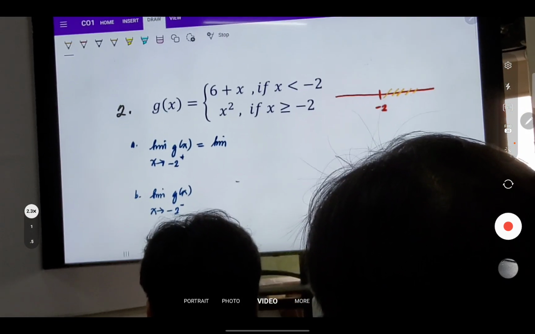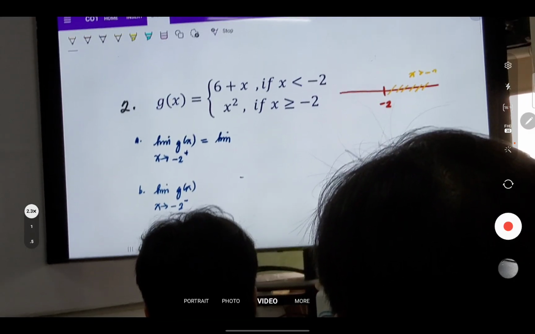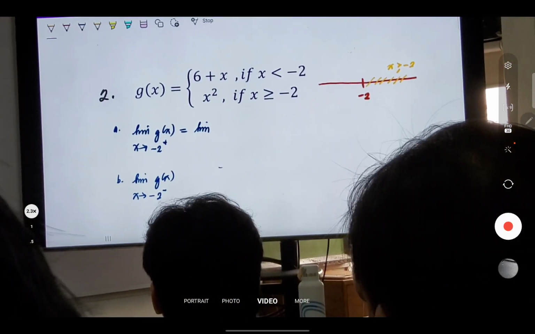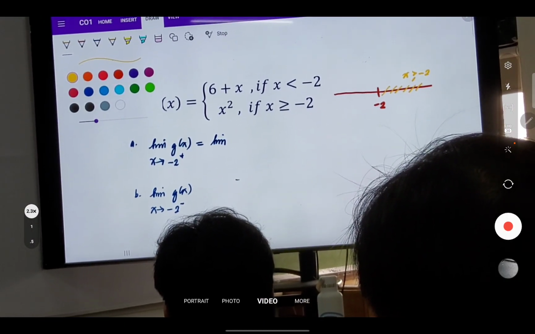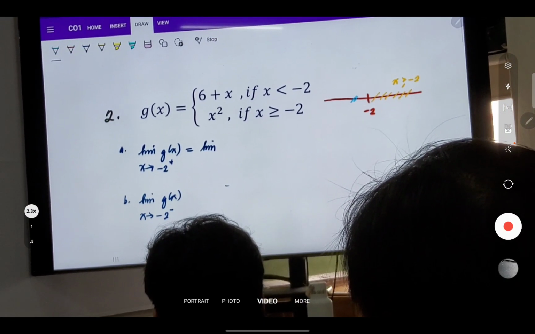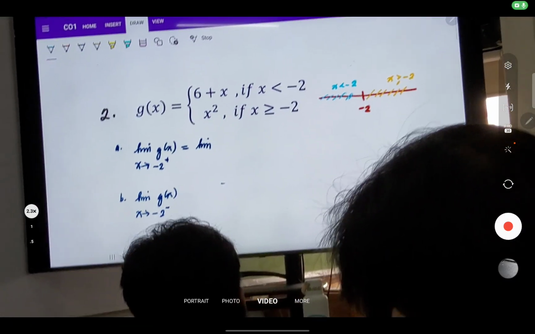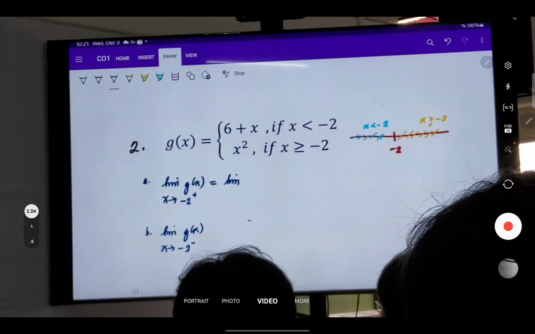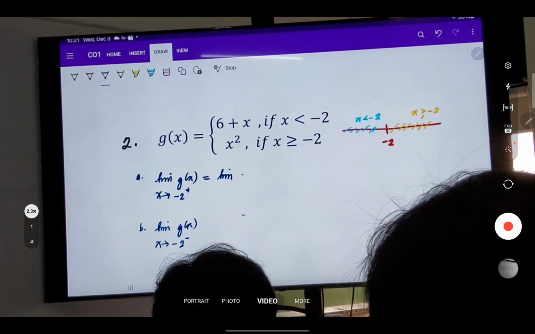Yung isa is this one naman. And this region is x less than negative 2. So, when we're looking for the limit of g of x coming from the right of negative 2, x squared kasi ito yung greater than negative 2. Did you get it? Yes po.